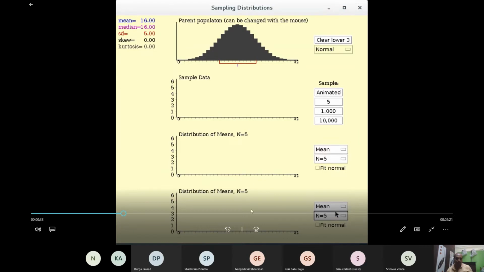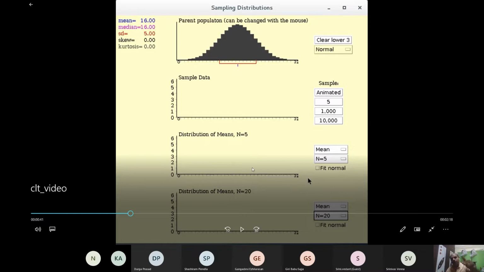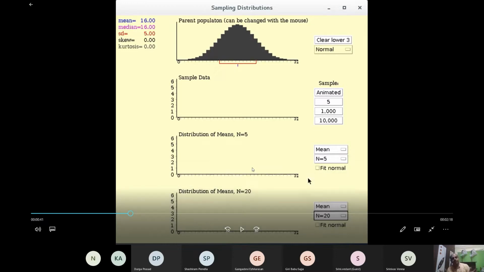So on the second set, I am taking 20 samples. What I am trying to explain here is, if the number of samples in your sample is more, the normal distribution is going to be steeper. When it becomes steep, the predictivity improves, because the data is going to be very close to me.